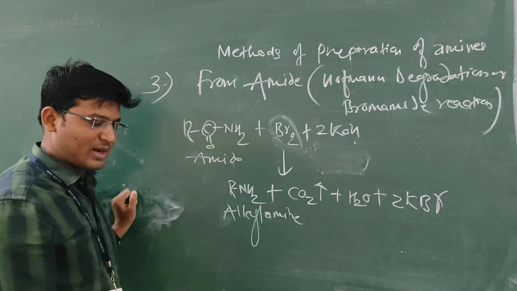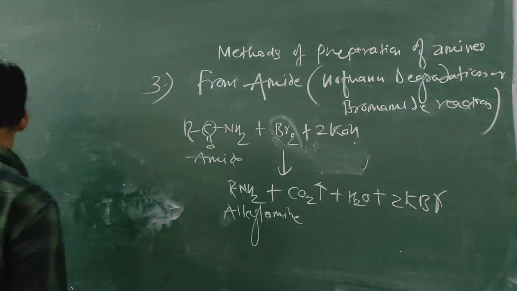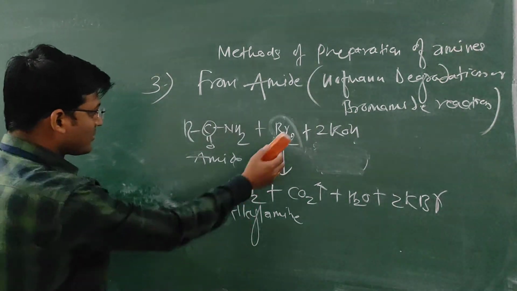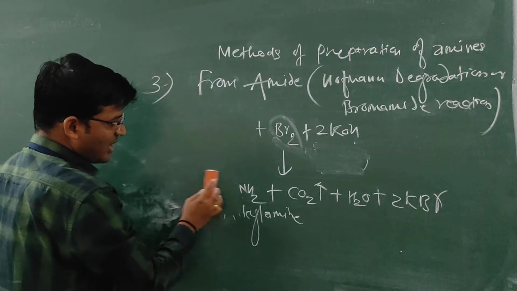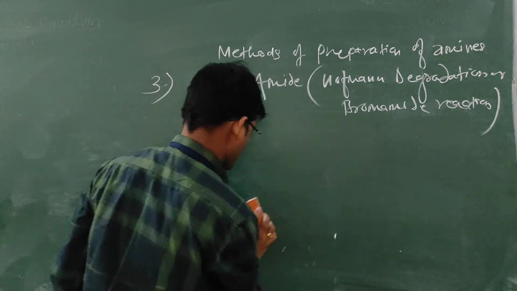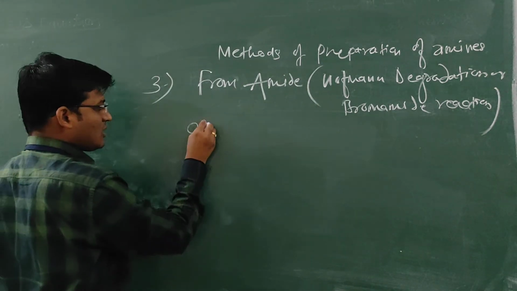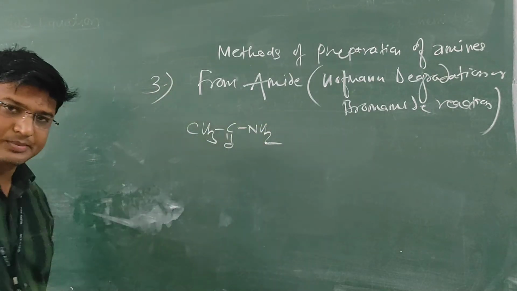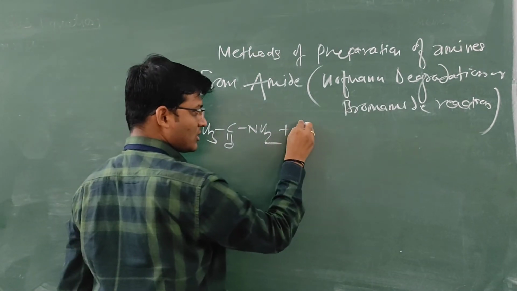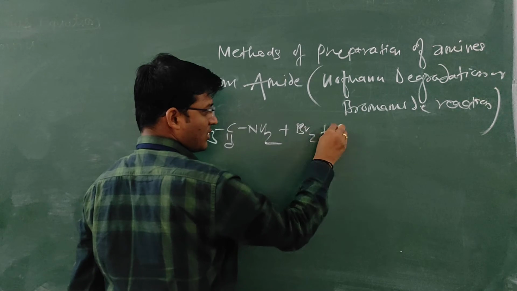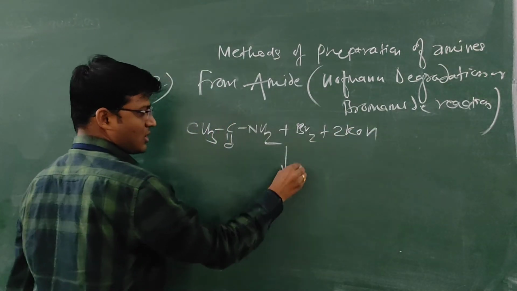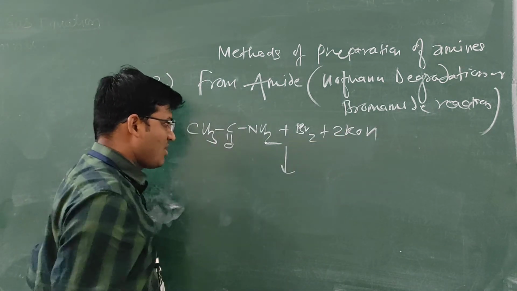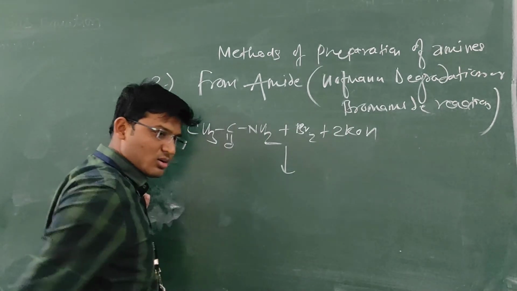This reaction can be explained by taking a suitable example. Now see, from acetamide, that amine is prepared. CH3CONH2, that is acetamide, plus Br2 plus twice KOH, the reaction of acetamide with bromine in KOH.